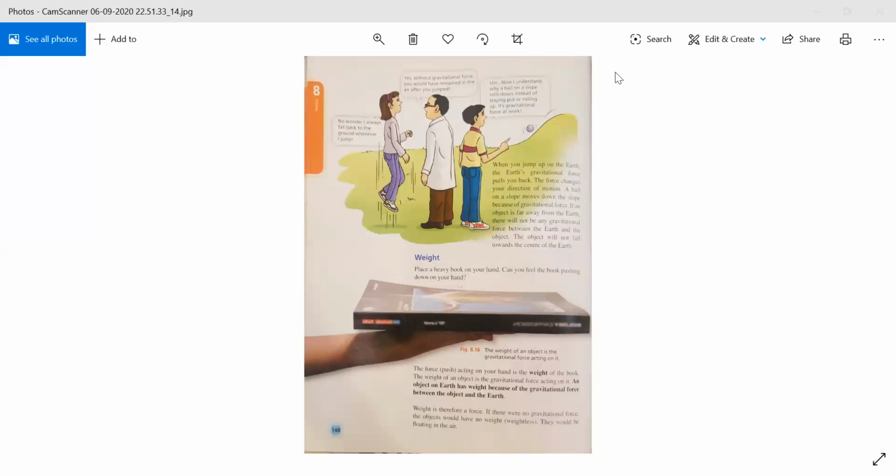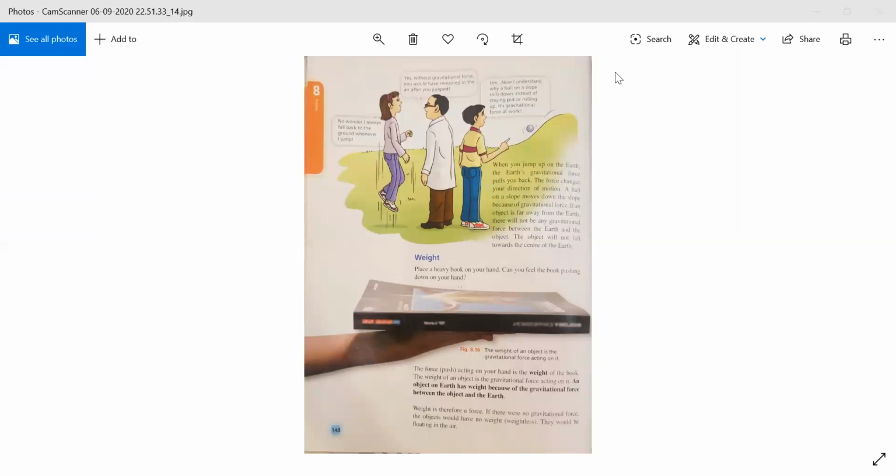Now coming to weight. For example, you place your hand and on it you place a heavy book.